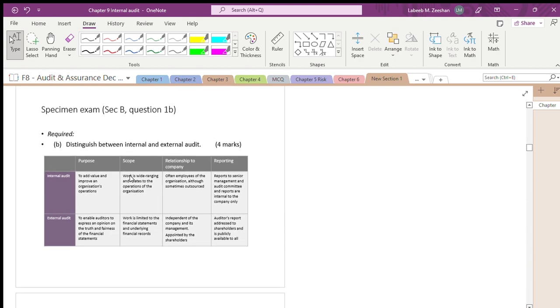Again, this is an examination question: distinguish between an internal audit and an external audit. If it is given for 4 marks, you have to write any 4. We have not written anything about planning and control, the risk-based one. We are talking about the purpose, scope, relationship, and reporting. Very easy, very specific to score the marks.